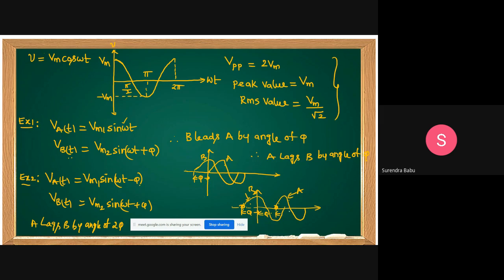Because A is lagging by pi, B is leading by pi. So A lags B by an angle of 2 pi, or B leads A by an angle of 2 pi. A lagging means B leads. That's why B leads A by an angle of 2 pi or A lags B by an angle of 2 pi. This is one way to represent. Another method I will also explain. Listen.